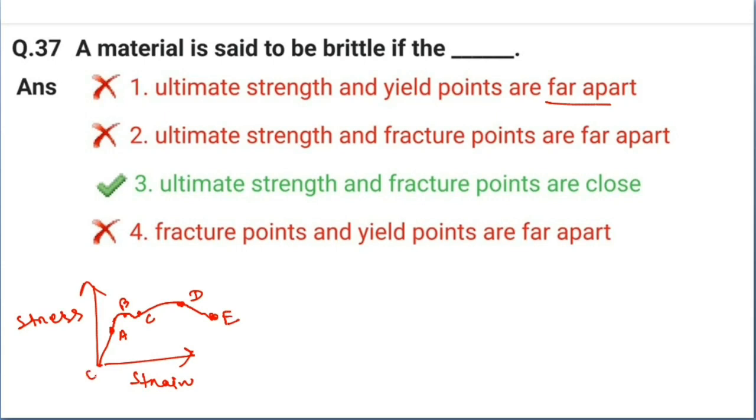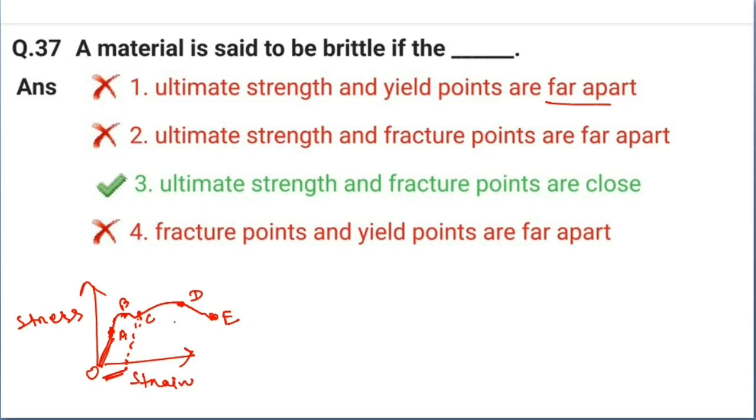Here from the origin to point A, OA, this part is directly proportional and obeys Hooke's law. Okay, stress is directly proportional to strain in OA. Then B is known as the yield point. C is, if we draw the parallel, then this distance is the permanent set.